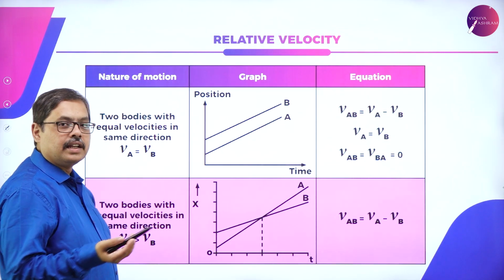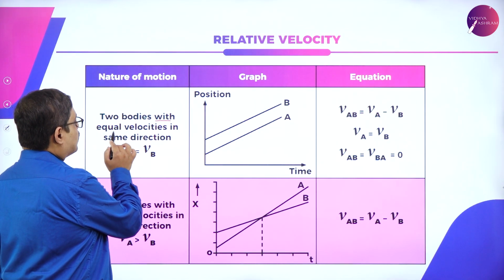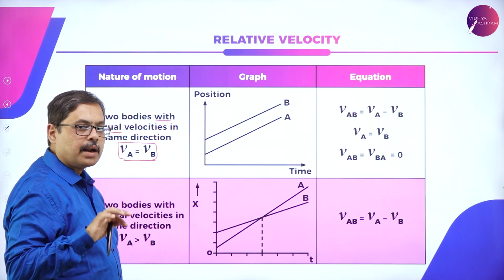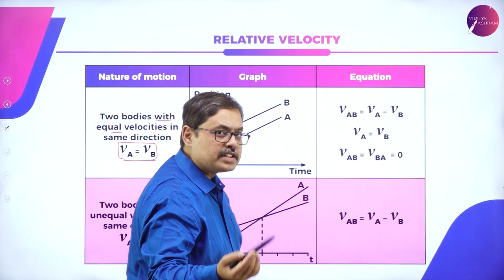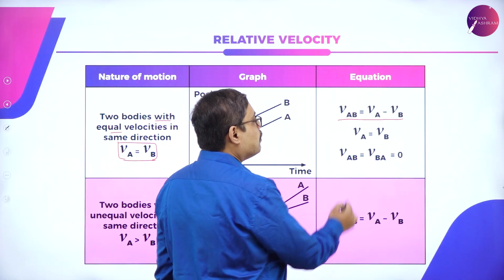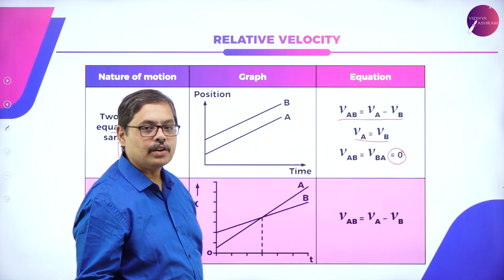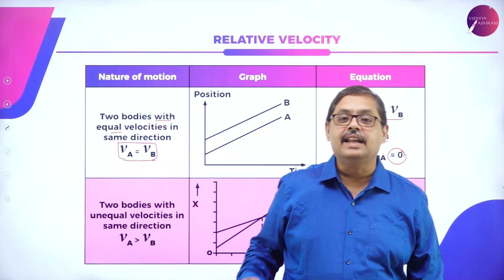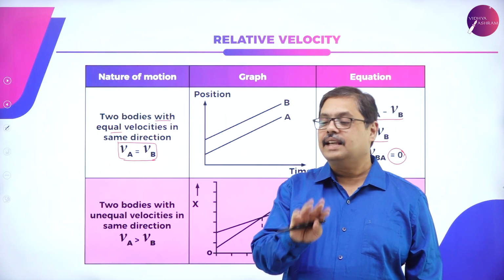Now let us check the simple concept of two friends walking with each other. Two bodies with equal velocities in same direction, which means that VA and VB are the same. They are both walking with the same velocity, moving in the same direction. What is the formula of relative velocity? VAB equals VA minus VB. But VA is equal to VB. So what will happen to the relative velocities? It becomes 0. So when two bodies are walking next to each other, it means that their relative velocity is 0, if they are walking at the same velocity in the same direction.